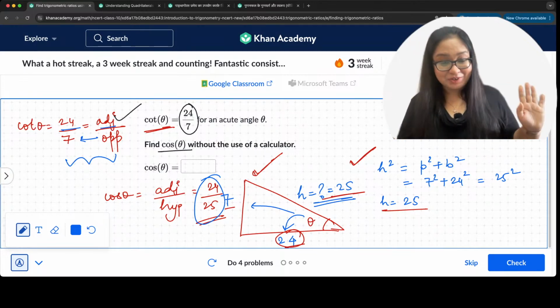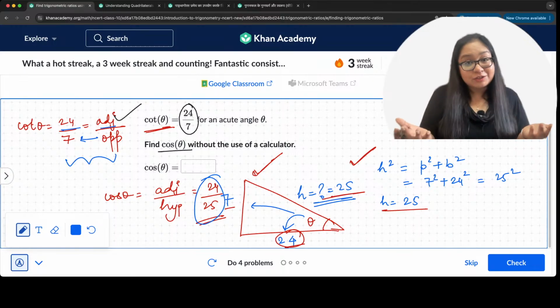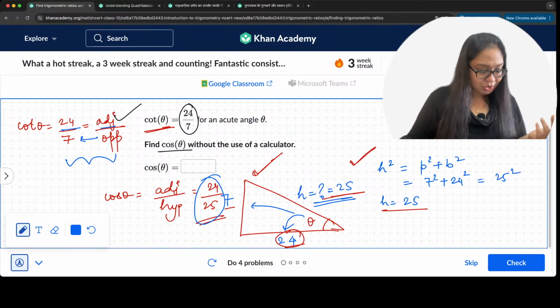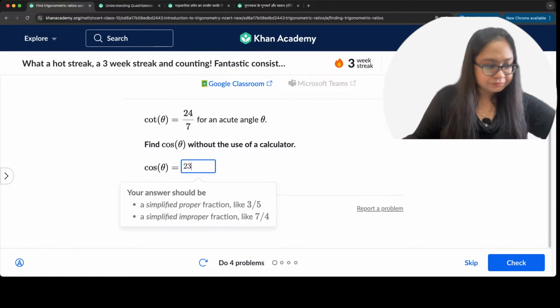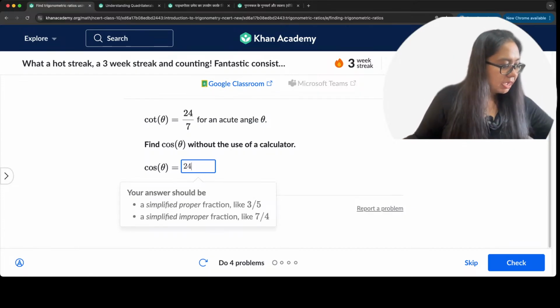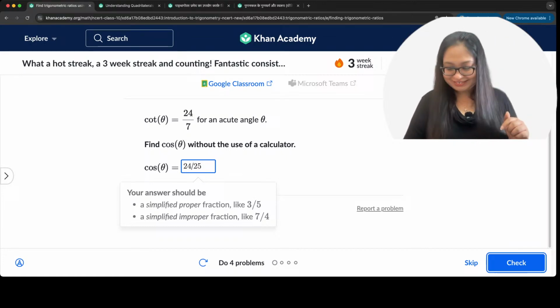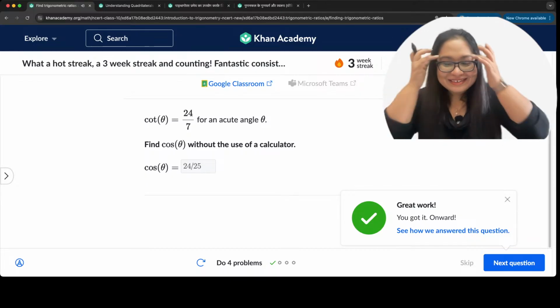Now, can it be simplified? No, it cannot, right? So we just write 24 by 25. There is no common factor to cancel out here. So 24 by 25. Go for a check. All good. We're good. Right?